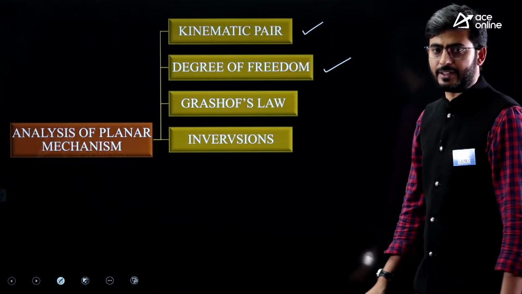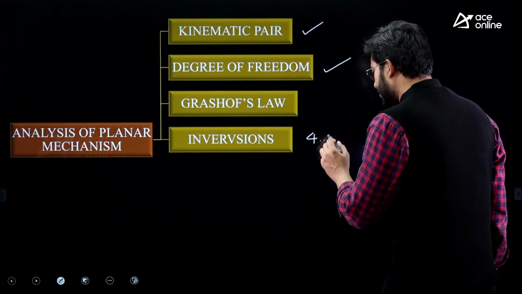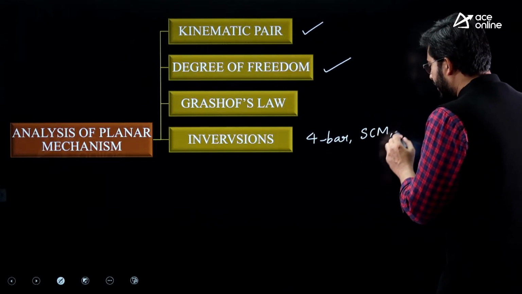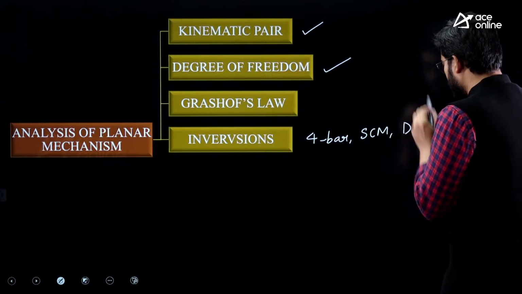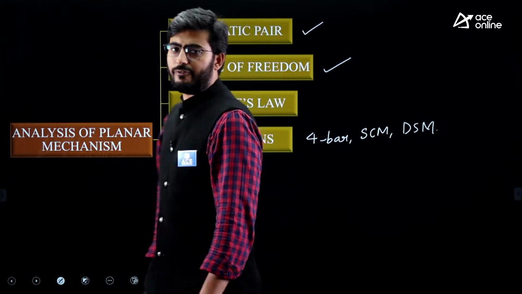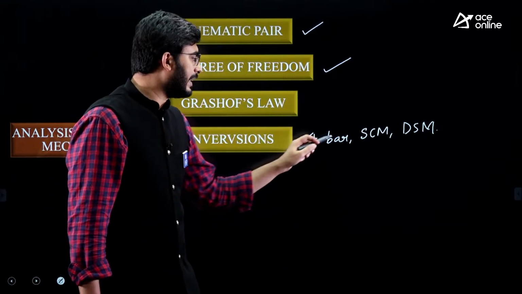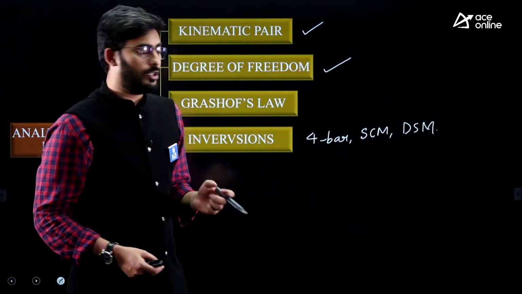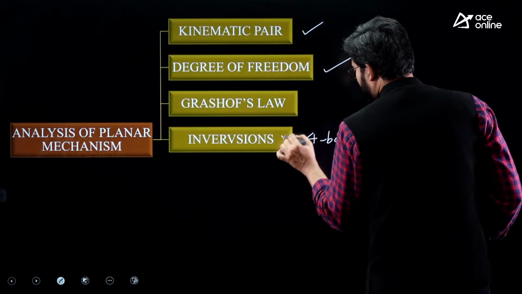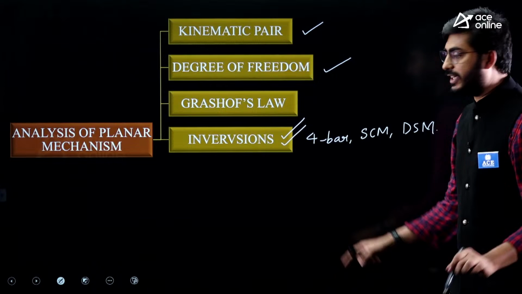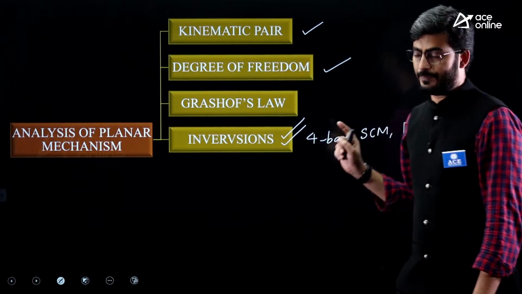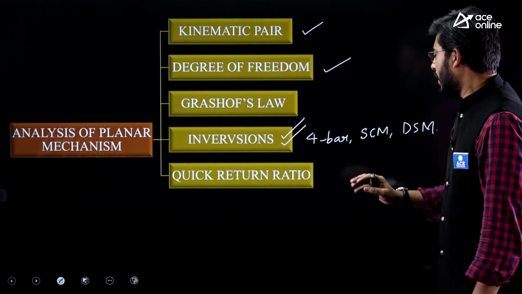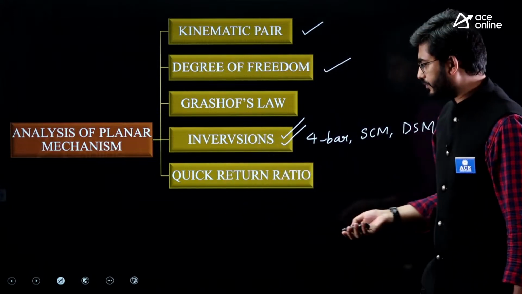Next is the inversions of the mechanism. This includes the four-bar mechanism, the slider crank mechanism and the double slider mechanism. From here you are required to identify which of the following mechanisms or chains has the given inversions, and map that accordingly. Many questions from inversions have been repeated in various public examinations. Next is quick return ratio, from which they have not repeated questions.